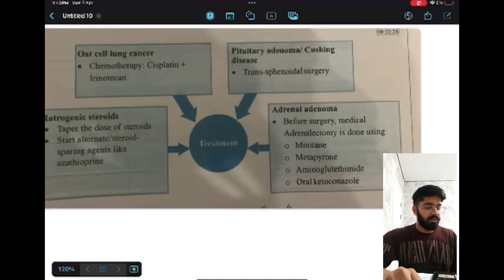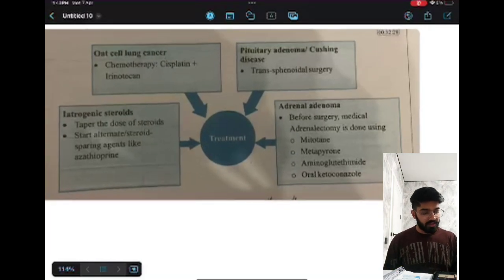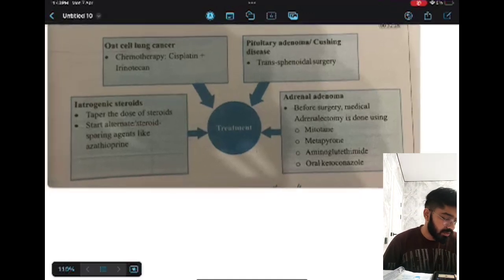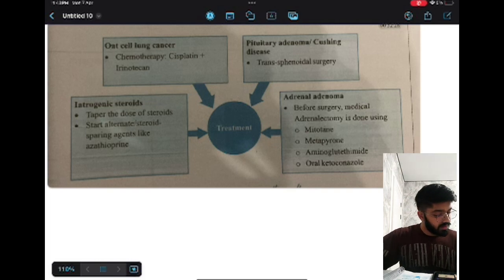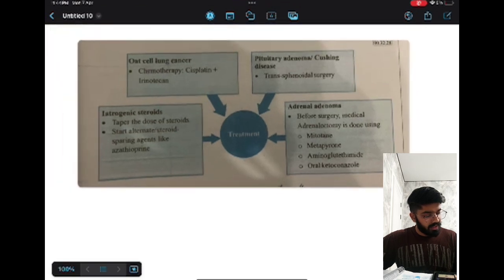For adrenal adenoma, there will be an increase in the blood pressure. So if you are doing the surgery removing the adrenal glands, we have to prescribe some medication before doing this surgery, like metyrapone, aminoglutethimide, and oral ketoconazole.